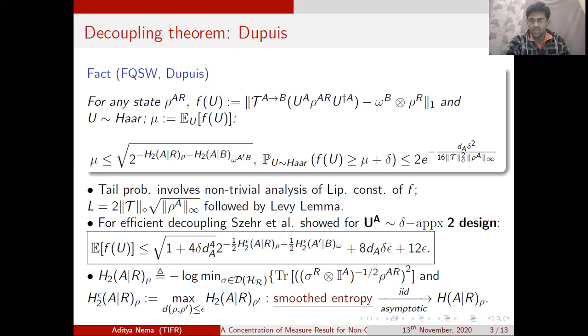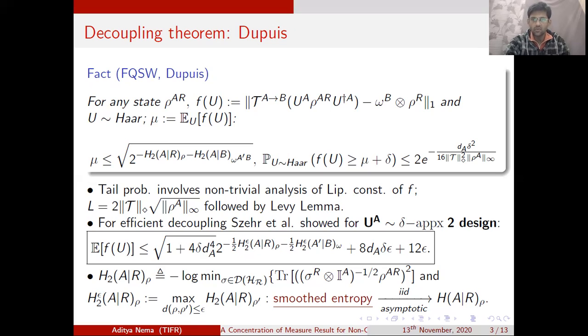But in order to analyze how sharply the function f is concentrated about this particular mean mu, we need to take a step further and evaluate the probability that the function f is greater than or equal to mu plus delta. It will be best if we can show that this is exponential, that as we deviate away from the mean, the probability drops exponentially. This probability we refer to as the tail probability. As the title suggests, this phenomenon, where we show that f is exponentially concentrated about the mean mu, we refer to as the measure concentration phenomenon for decoupling, because the underlying function is the decoupling function.